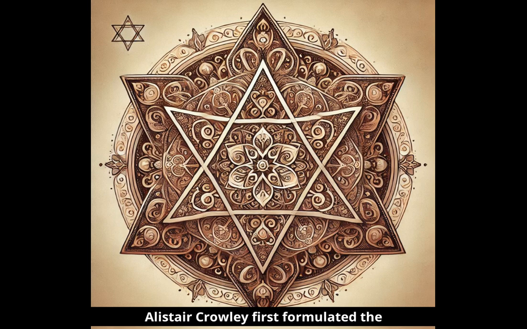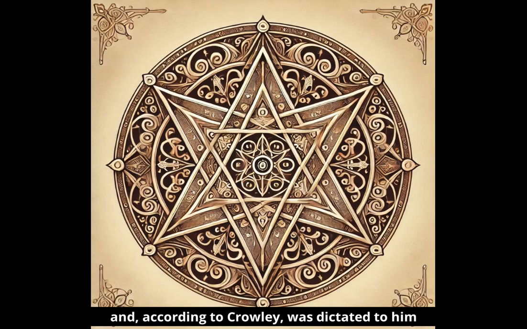Thelema and Aleister Crowley. Aleister Crowley first formulated the principles of Thelema in his 1904 work, Liber AL vel Legis, the Book of the Law, which he himself regarded as divine revelation. The book contains the basic tenets of Thelema and, according to Crowley, was dictated to him by a higher spiritual being, Aiwass, who was the spiritual mediator of the Thelema system. Crowley saw Thelema as a universal and timeless philosophy that connects ancient magical traditions with the spiritual needs of the modern age.